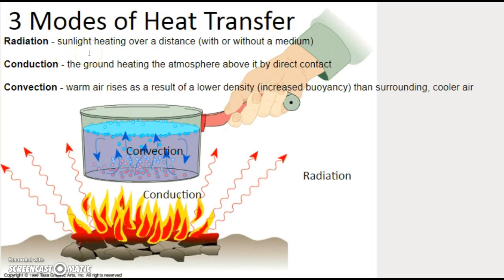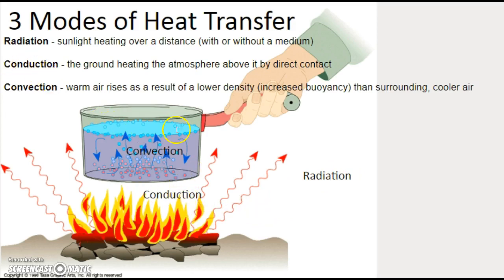And as a result of the sun fluctuating, we get all kinds of heat in our troposphere, in our atmosphere in which we live. And the three modes of heat transfer that are always taking place are the following. Radiation. Sunlight is radiation. It's simply energy traveling through from point A to point B, but sunlight doesn't need a medium in which to travel through. So sunlight heating over a distance, with or without a medium, right? We feel the sun 93 million miles away. We feel its warmth. That's because radiation does not need a medium in which to travel through. Yet if you had your hands next to this fire, you could feel it. So radiation can act through a medium, but it doesn't require it.